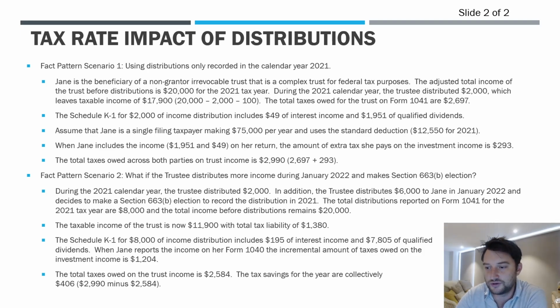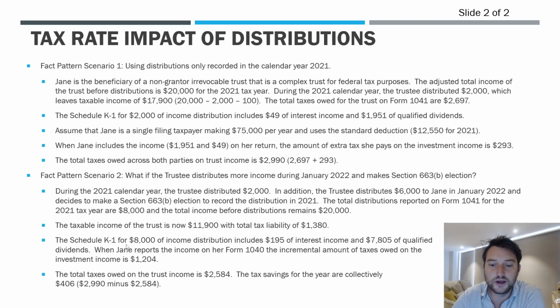So now the total distributions reported for the year are going to be $8,000, right? The $2,000 plus the $6,000, and the total income before distributions, remember, is still $20,000. We haven't had any additional income or anything like that. So now, because of the increased distribution deduction, the taxable income of the trust is $11,900 with a tax liability of $1,380. So remember, generally speaking, the more money that is distributed to a beneficiary during the year, the more income is being allocated to them on their K-1 rather than being taxed within the trust. Okay, that's generally how these complex trusts work.